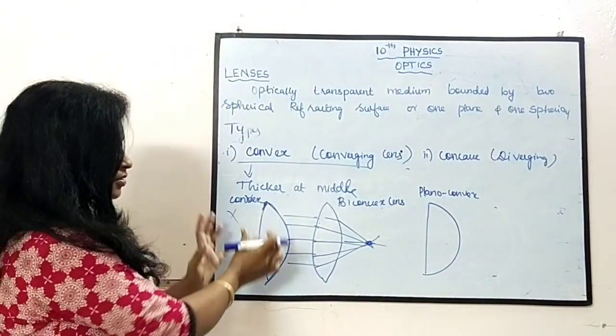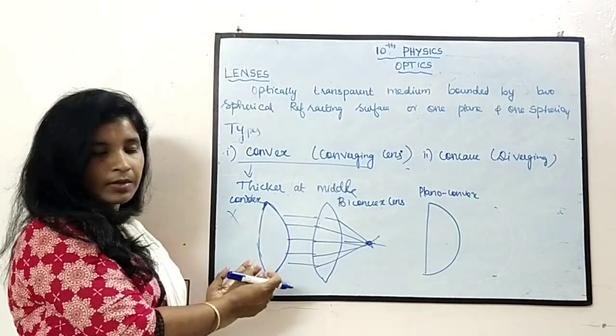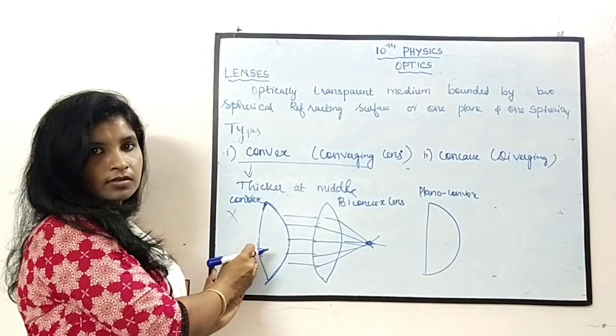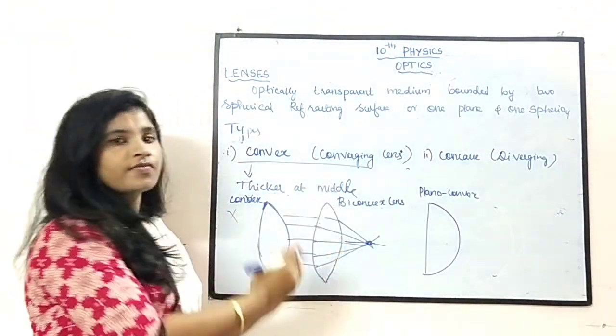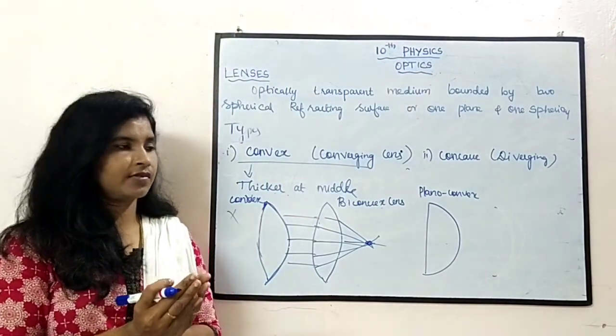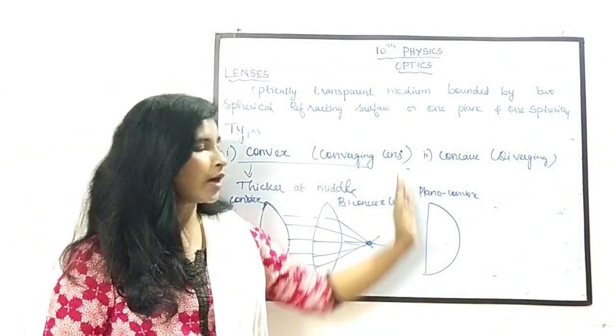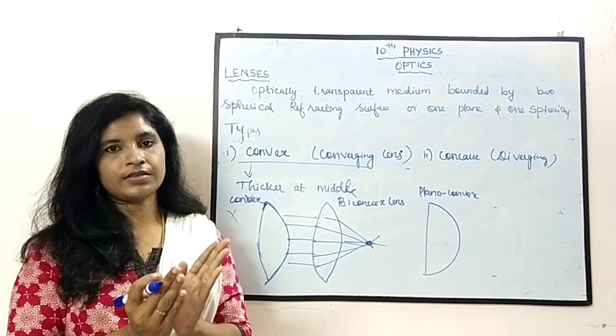Convex lens means this is a simple convex, and two surfaces will be there, but the curvature is less compared to the other side. Biconvex lens means both the surfaces are having the same type of curvature. Plano-convex means one surface is plane and the other surface is spherical.